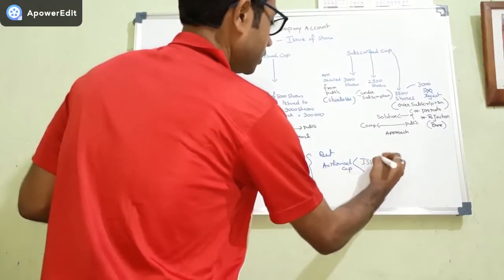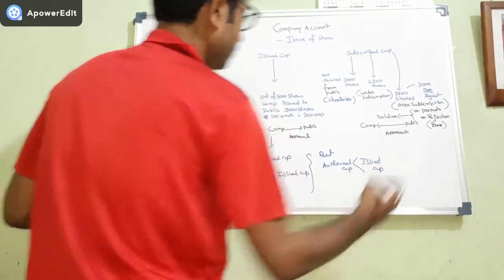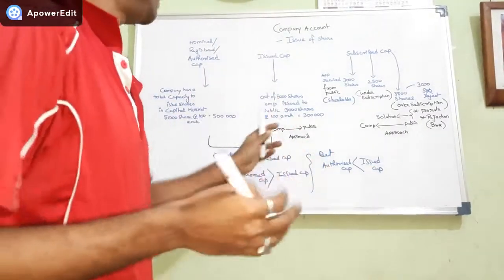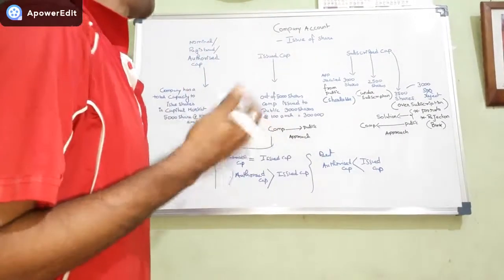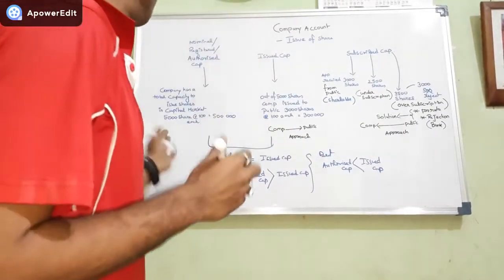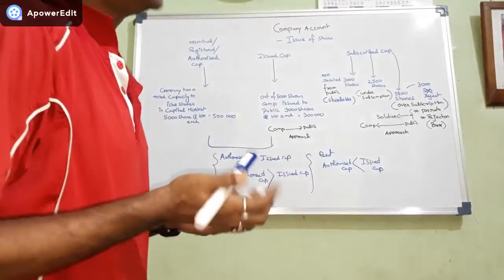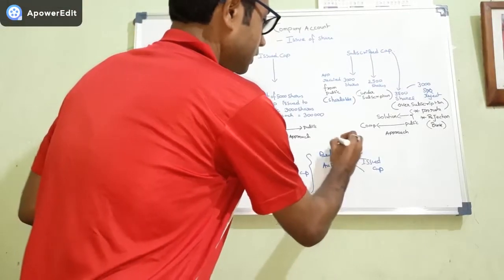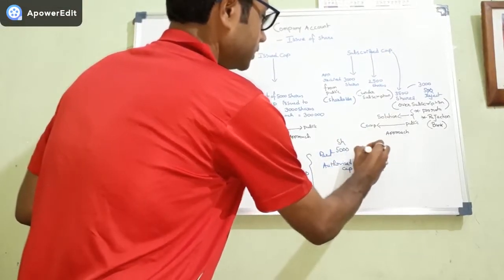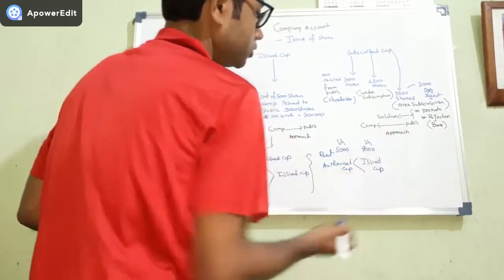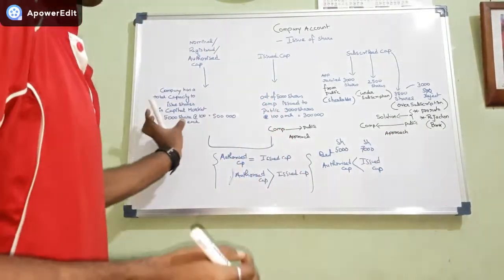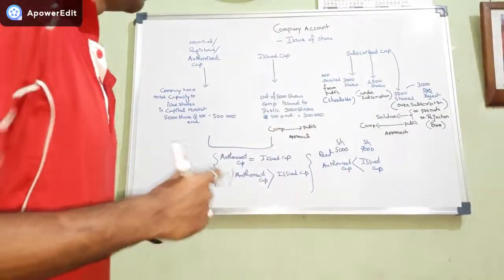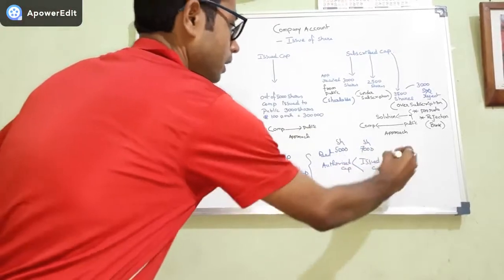You have to remember, if the company has the capacity of 5,000 shares, the company cannot approach the public with 8,000 shares or 7,000 shares. The company has the capacity to issue 5,000 shares in the market, so it is impossible to issue 7,000 shares to the public, because it has a capacity of only 5,000 shares. How can it go for 7,000 shares or approach the public with them? So this situation can never happen.